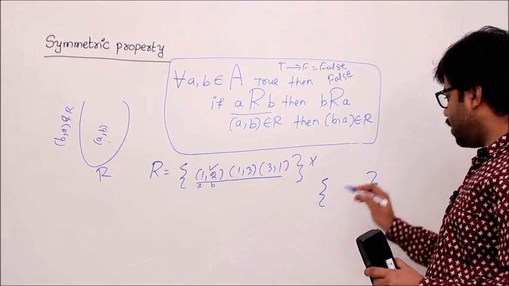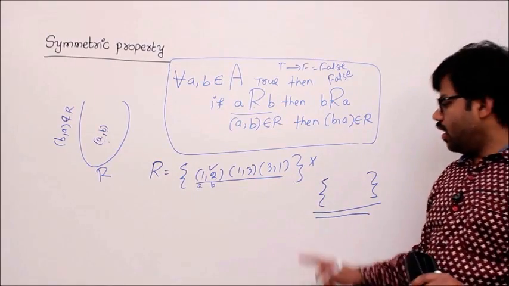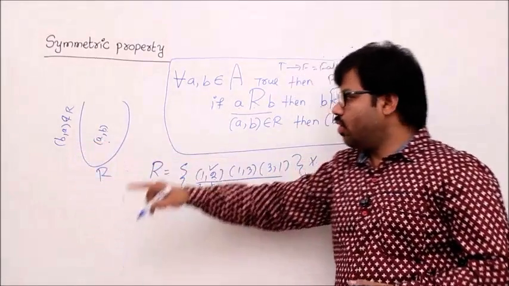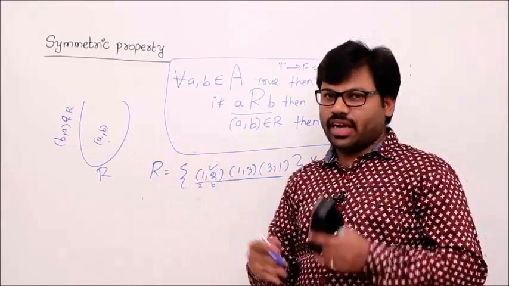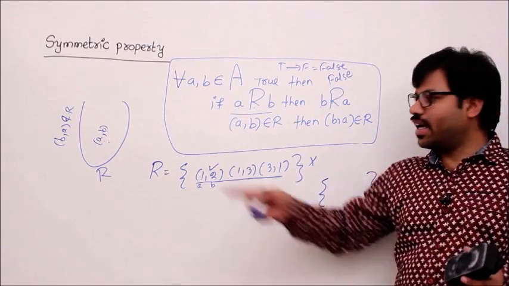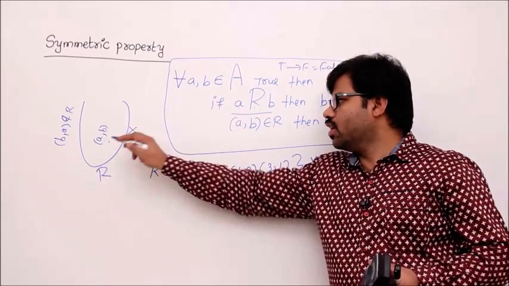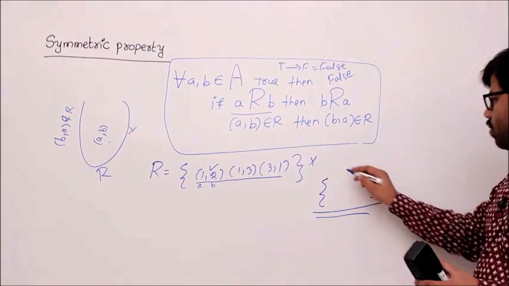This one, empty set. So this empty set is symmetric. The reason: if really it is not symmetric, show me two elements where (A, B) is inside the relation and (B, A) is outside the relation. Since we don't have any element, how can I show that kind of counterexample? No, I can't. So when you can't show this structure, then definitely the relation should be symmetric.